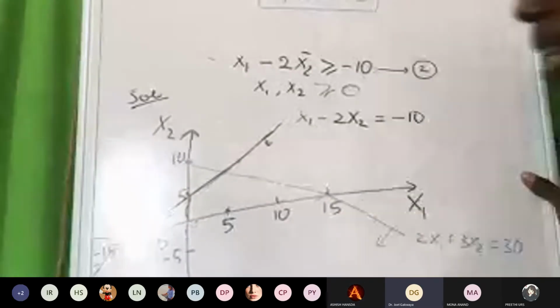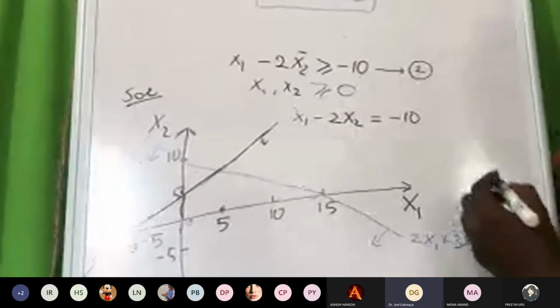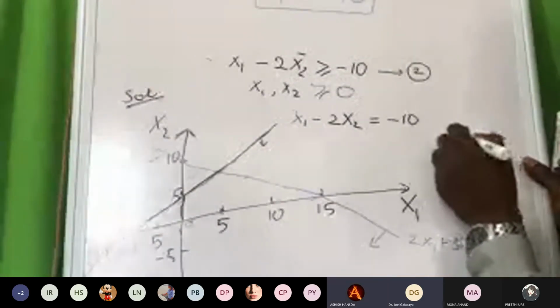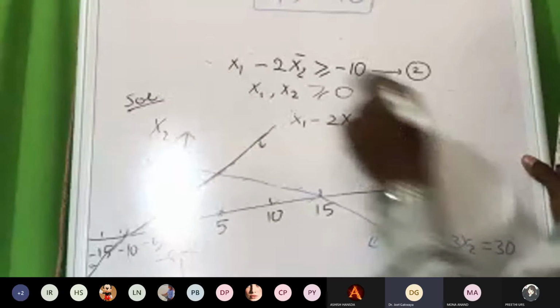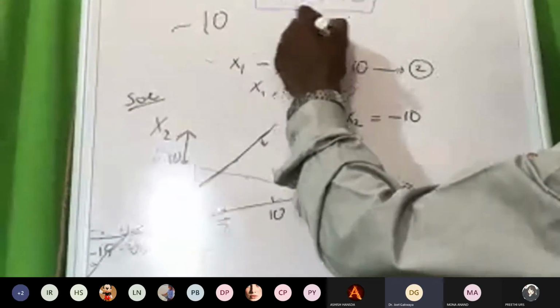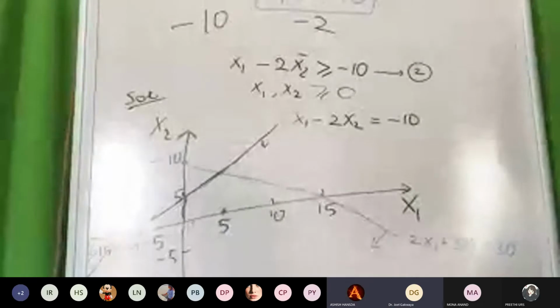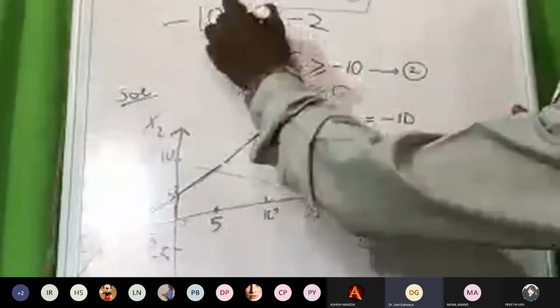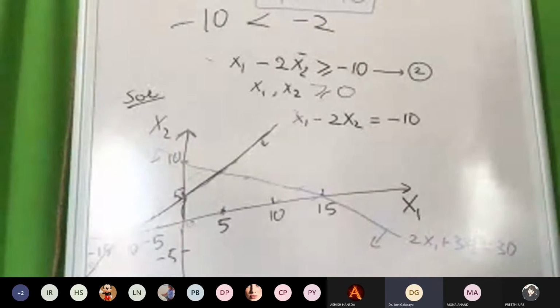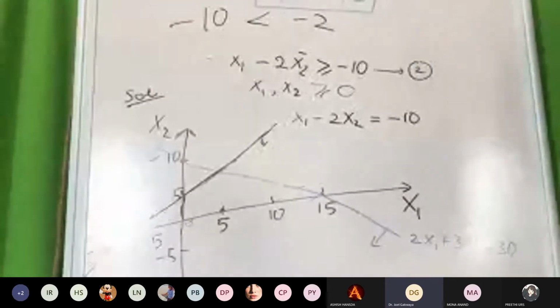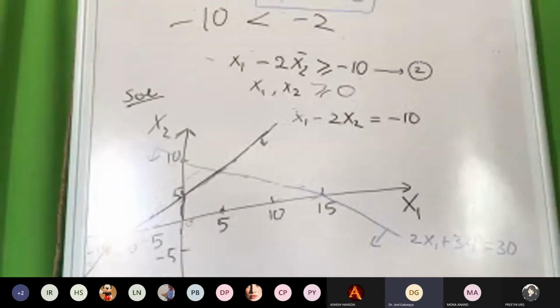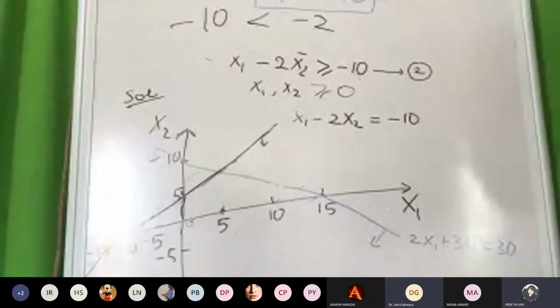Anyone else? Ashish, this is your question. Minus 10. Which is greater than minus 2? You can put a sign. Which is greater? Minus 2 is greater than minus 10. Now look at your sign. Here we have from 0, minus 5, minus 10, minus 15. Minus 15, is it greater than minus 10? No, sir. Then your answer is wrong.